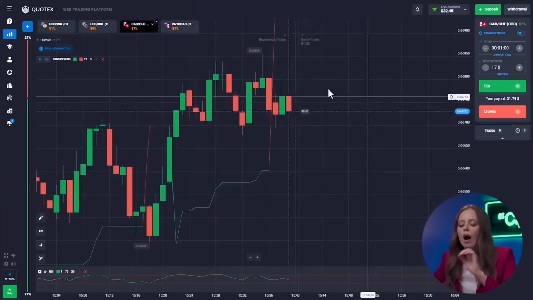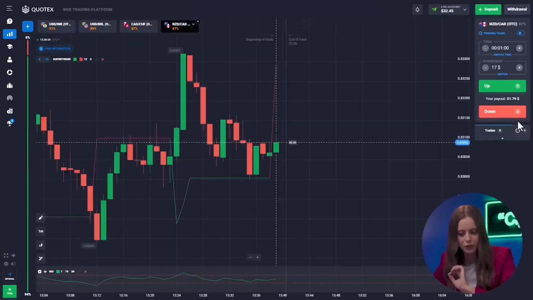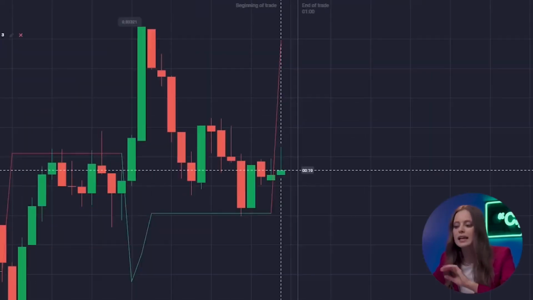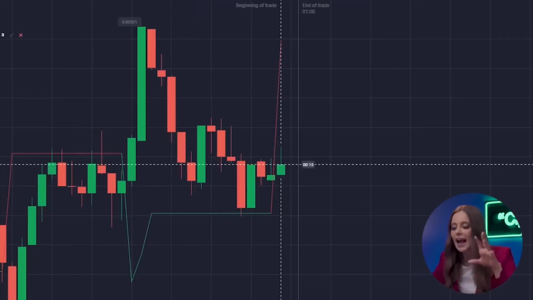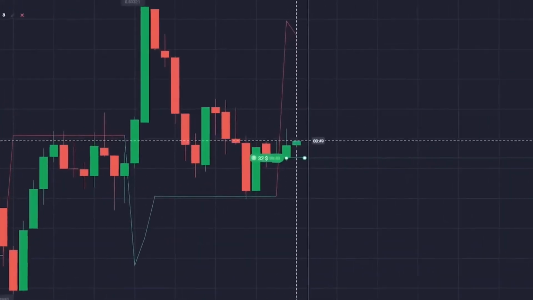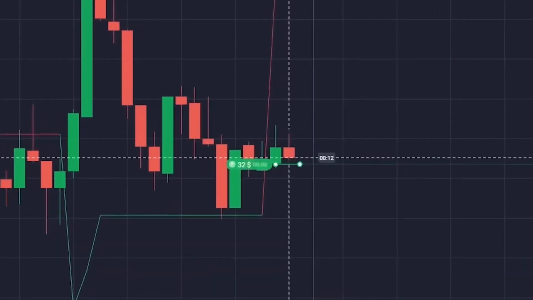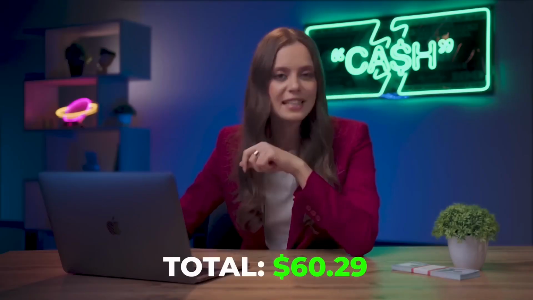Let's move on. On the fourth pair, the super trend again prevents us from making a wrong choice. Because the indicator lines are still trending upward, and judging by the chart, we expect a similar situation. Enter. Man, that was a little dangerous, but we still got $60.